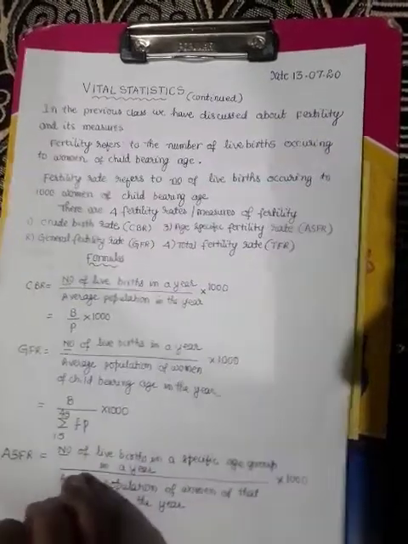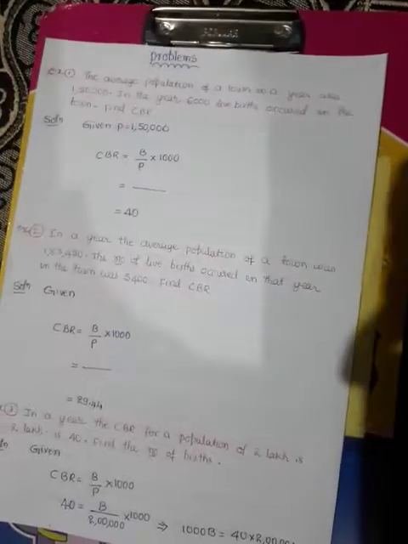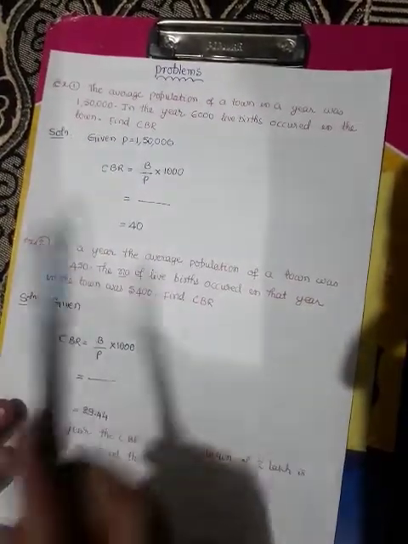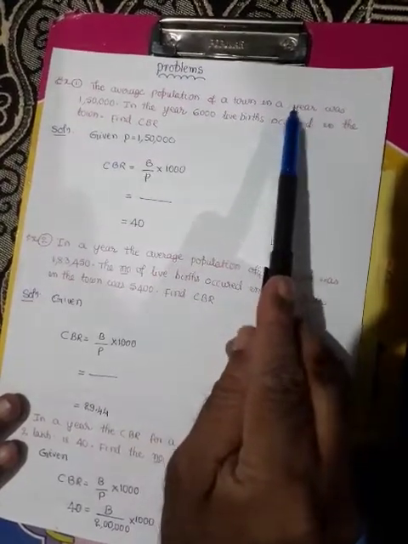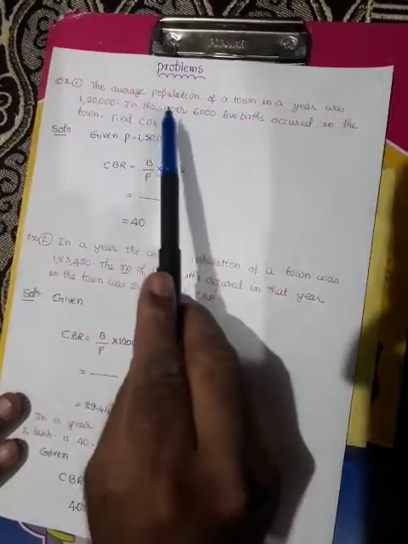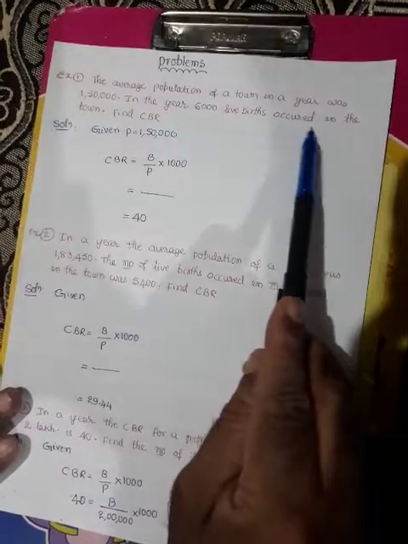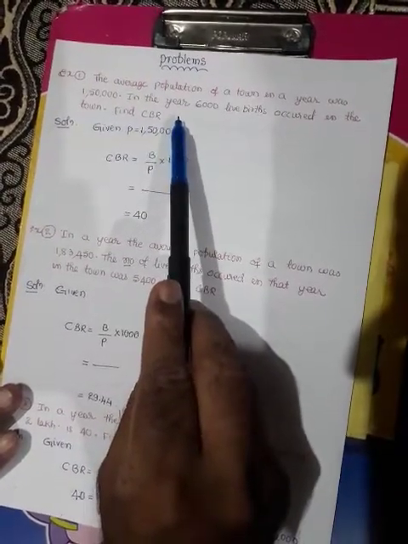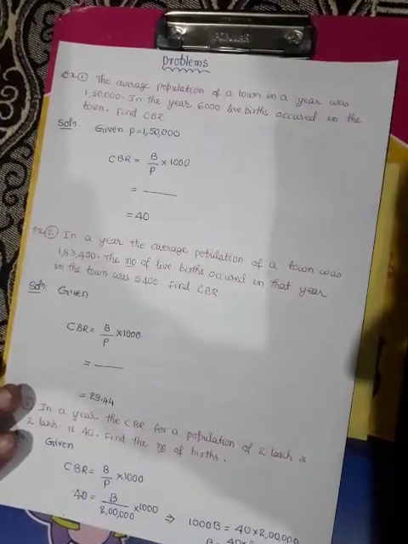Now let us work out some problems on these measures of fertility. Example number 1. The average population of a town in a year was 1,50,000. In the year, 6,000 labors occurred in the town. Find CBR. Solution: we have to calculate CBR.